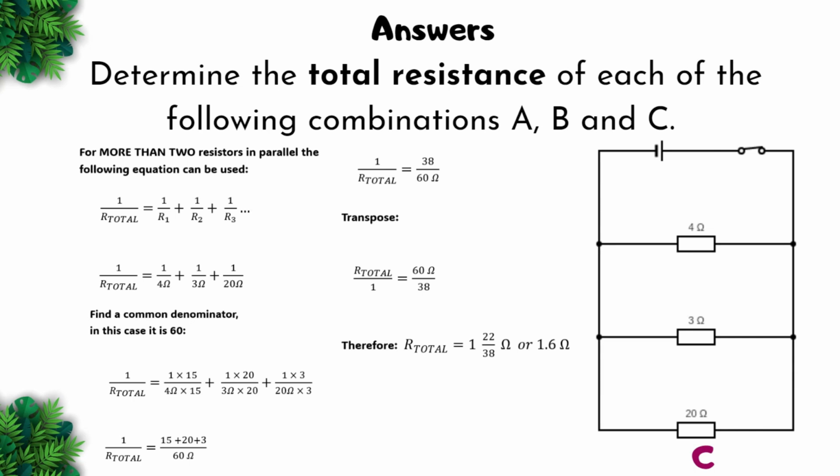In this case, it is 60. And now we have 15 plus 20 plus 3 over 60 ohms. We get 1 over our total to be equal to 38 over 60 ohms. We transpose, we end up with 60 over 38 ohms. And we end up getting 1.6 ohms for the total resistance.